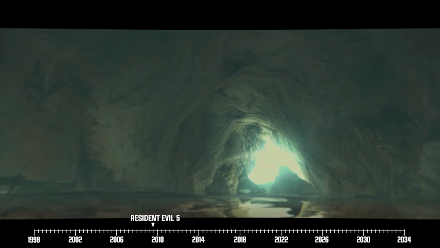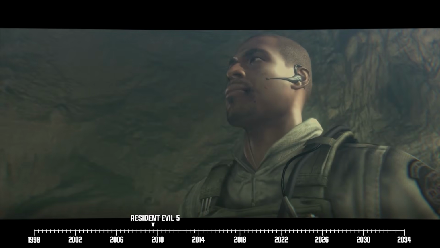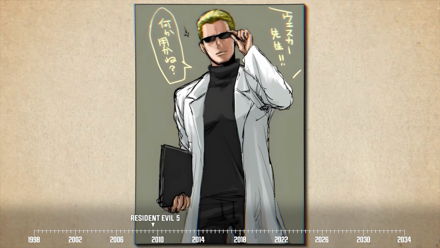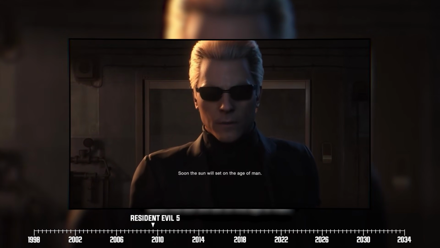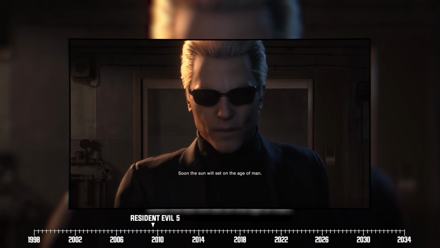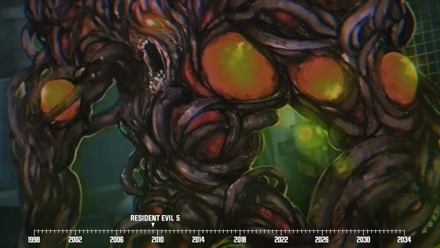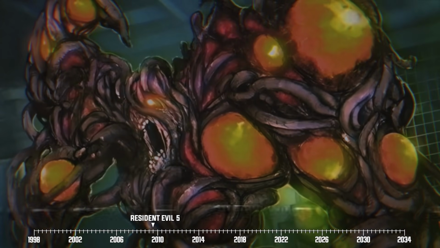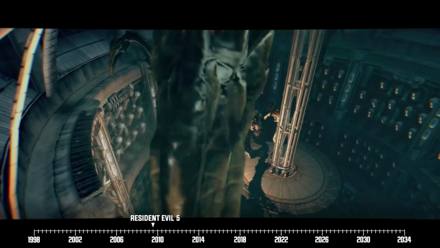On top of that, this whole chain of events leads our heroes to find out about an entirely new viral strain known as Ouroboros. Now, Ouroboros is a virus that was designed by none other than Albert Wesker. Remember that whole scene where he goes all, "The age of man is about to end," at the conclusion of Resident Evil 4? Well, this is the result of that. Wesker created Ouroboros to basically kickstart what he believes is the next step of human evolution. You see, this virus typically kills its host and turns them into undead monsters.